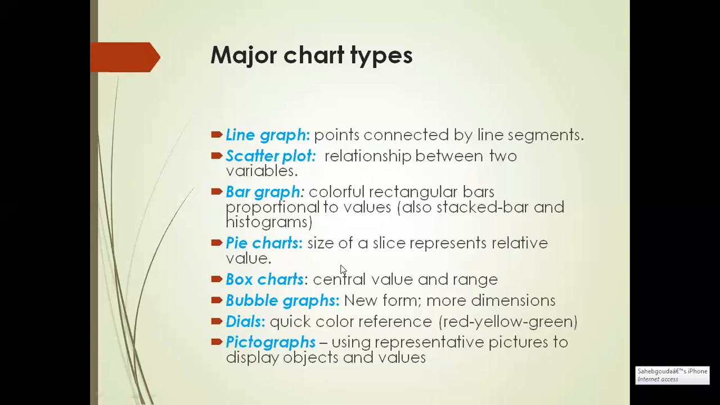So how do pie charts work? Pie charts are very popular to show the distribution of a variable such as sales by a region. So here in the pie chart, the size of the slice is representative of the relative strength of each value. Then the next one is box charts. How does it work? Box charts show a central value and range. These are special forms of charts to show the distribution of variables.